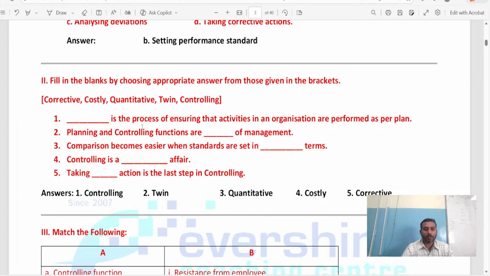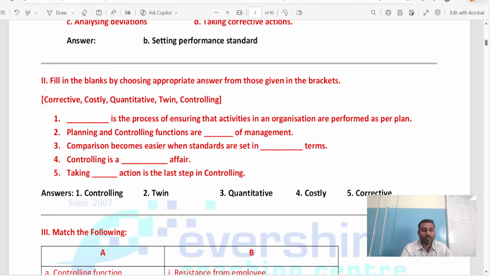Okay, so dash is the process of ensuring that activities in an organization, whatever activities are going to happen in the organization, are going as per the plan. How I have planned, my activities are also going according to the plan. How is it possible? Because of controlling.